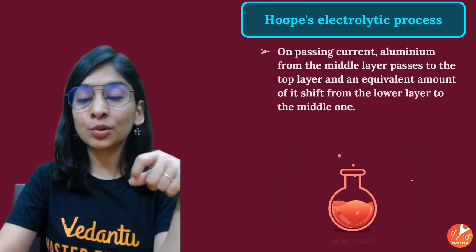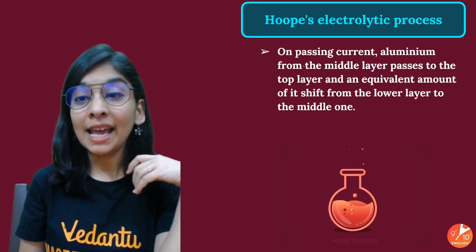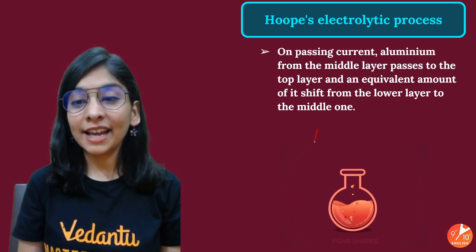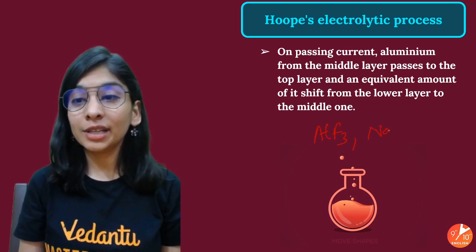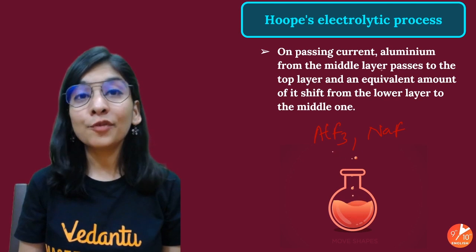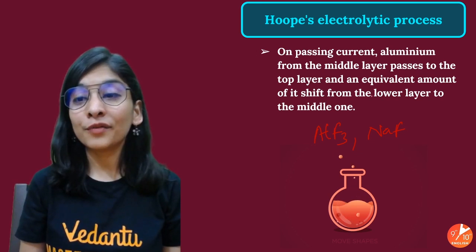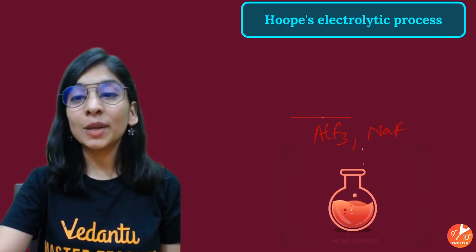Now what will happen, students? Please understand, we'll pass a low amount of current only. Aluminium from the middle layer, we'll be having fluorides, right? Aluminium fluoride, barium fluoride, sodium fluoride and all. Aluminium from the middle layer passes to the top layer, and an equivalent amount of it shifts from the lower layer to the middle layer. This process will keep on happening.